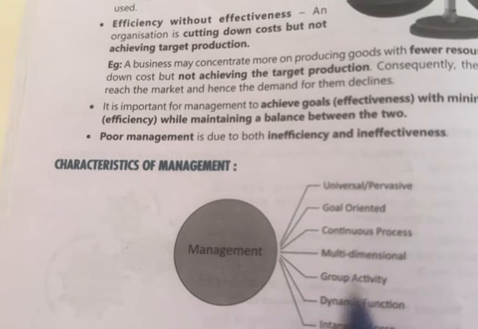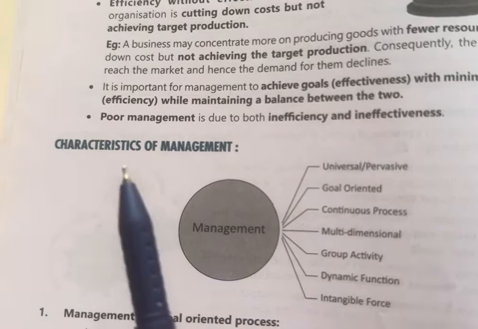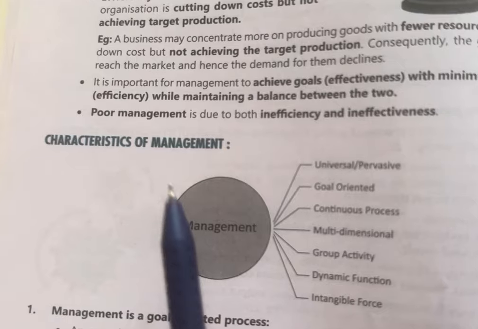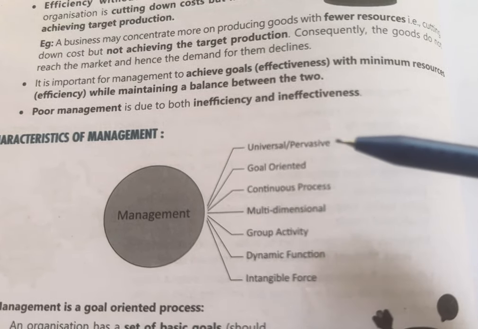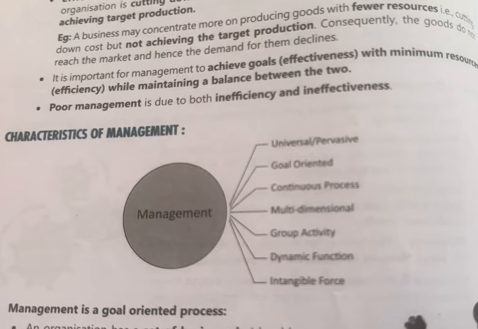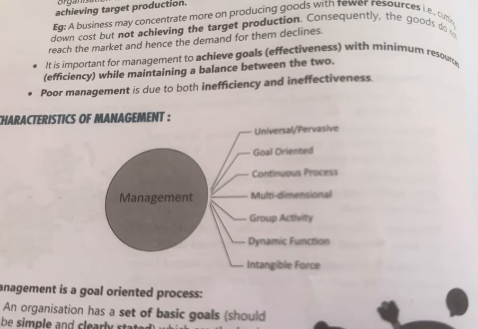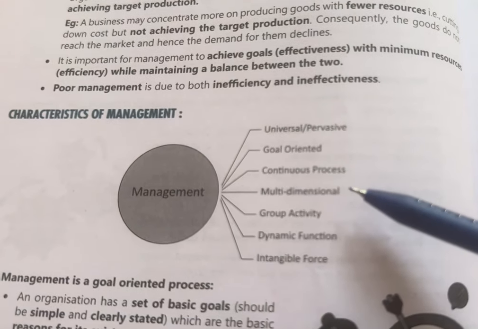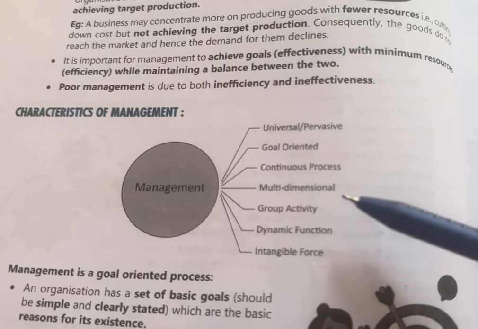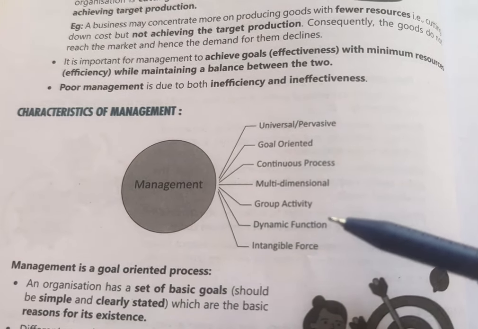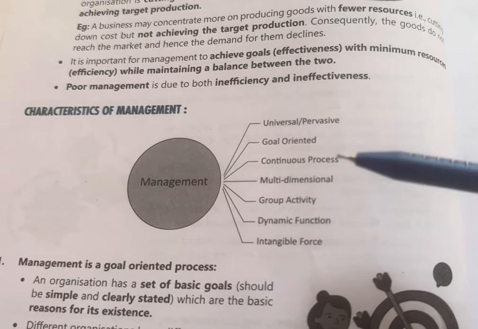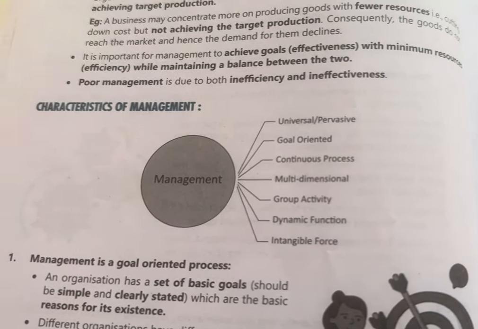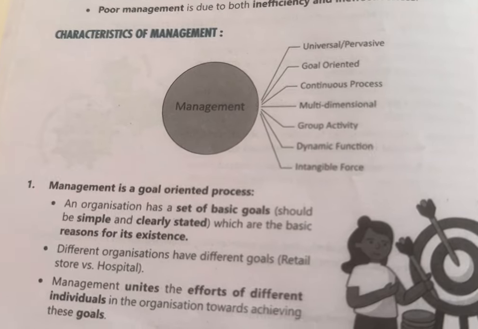Now let's see the characteristics of management. Here they are talking about the nature of management. So here are the characteristics of management. Universal. Universal refers to pervasive. Next is goal oriented, continuous process, multidimensional, group activity, dynamic function and intangible force. So here are the characteristics of management. Let's see one by one.